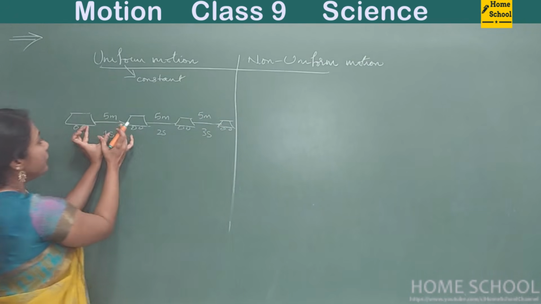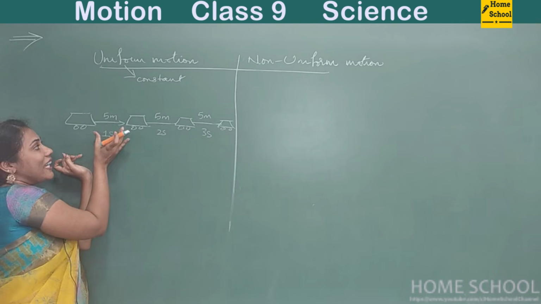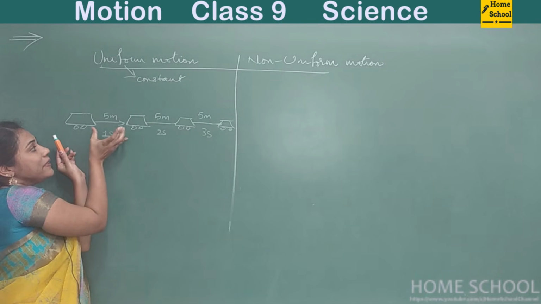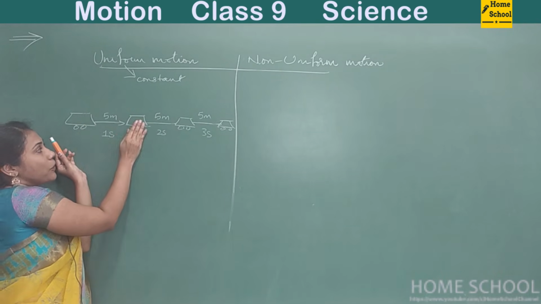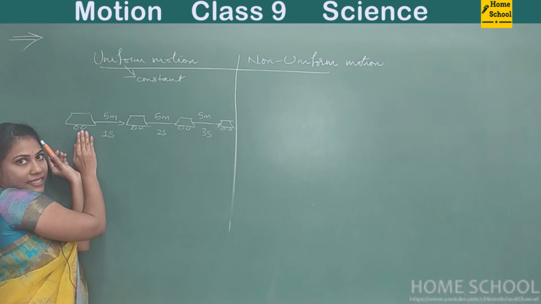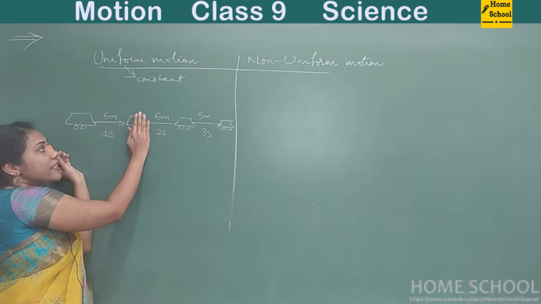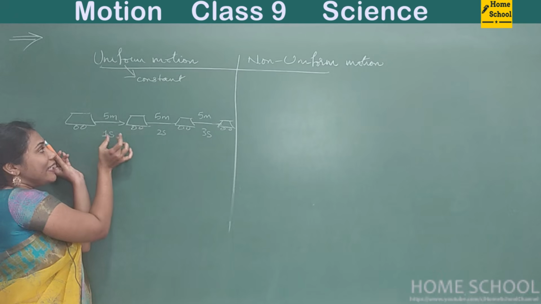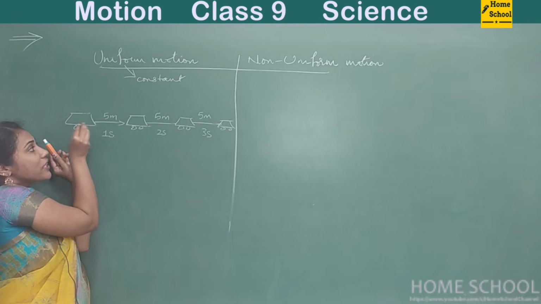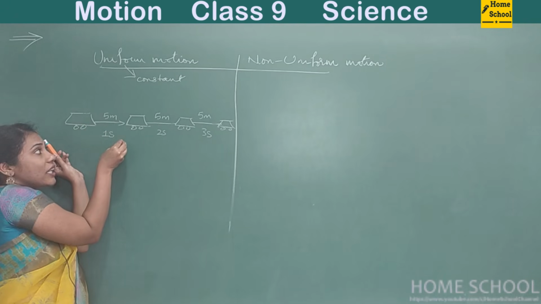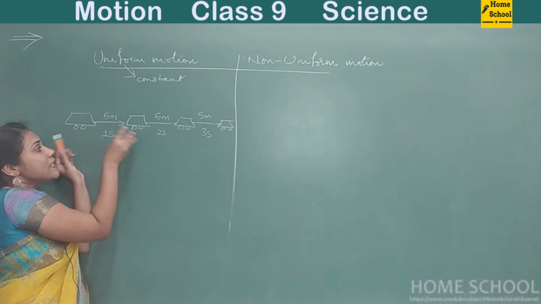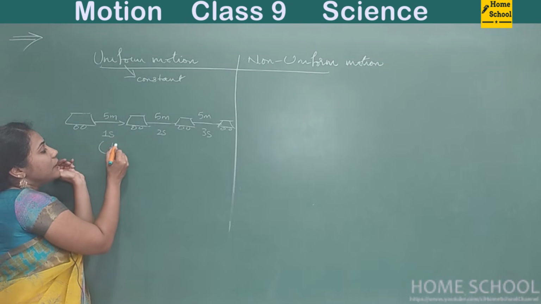You see, in every second, in every time interval, this time gap from this point to this point. Say the car was initially at this point, now it is moving to this point. So the time taken for the change in position of a car from this point to this point is called the time interval.